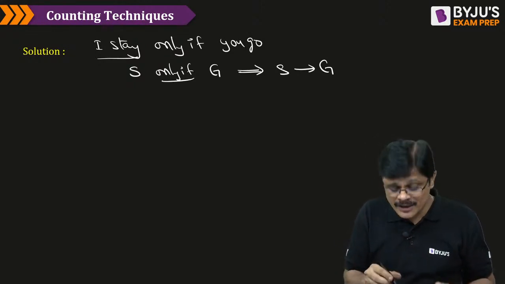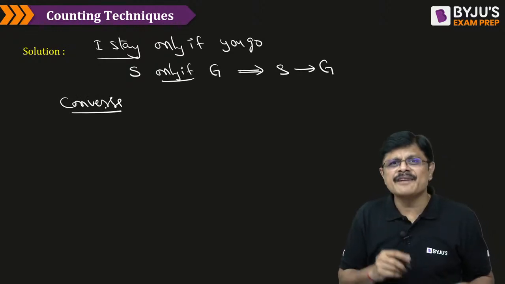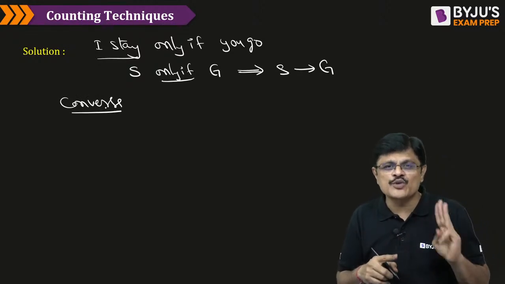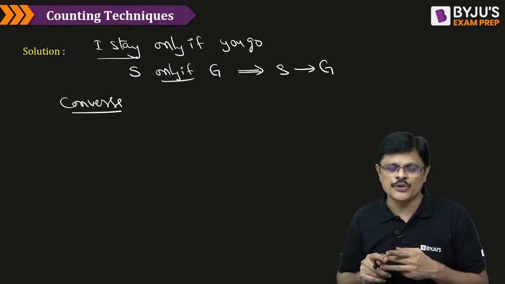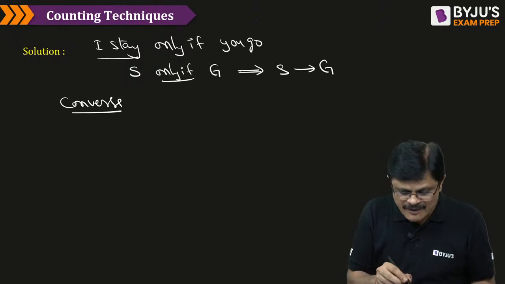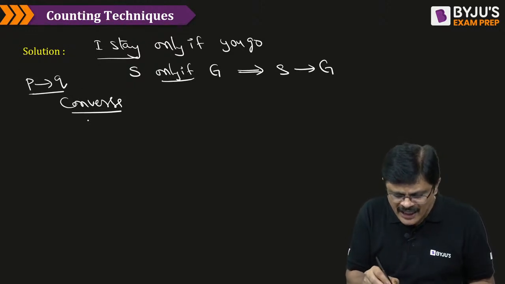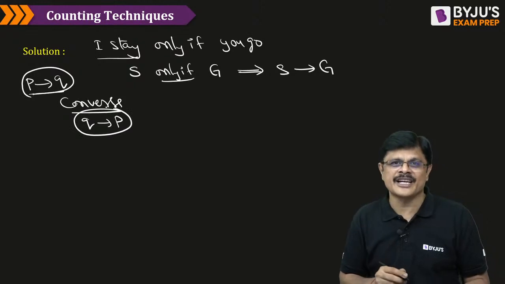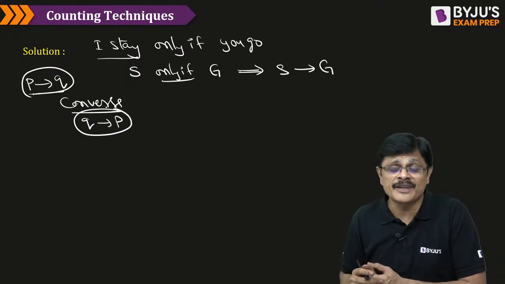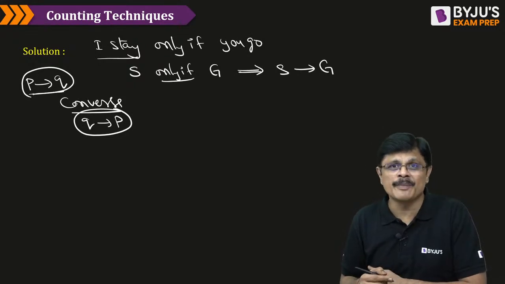Now, what do you want? Converse. See, for every implication, there are three associated implications: one is called converse, another inverse, and another contrapositive. Here he is asking for the converse. For example, P implies Q is a proposition. The converse of this is given by Q implies P, my dear friends. This is called the converse of the implication. Am I clear?